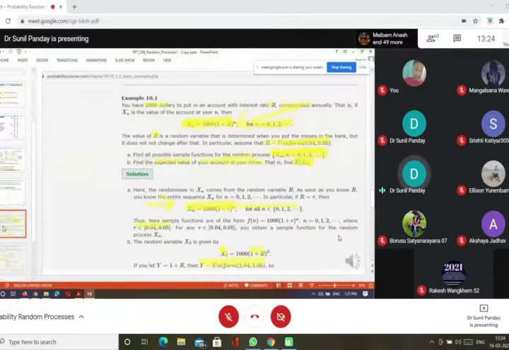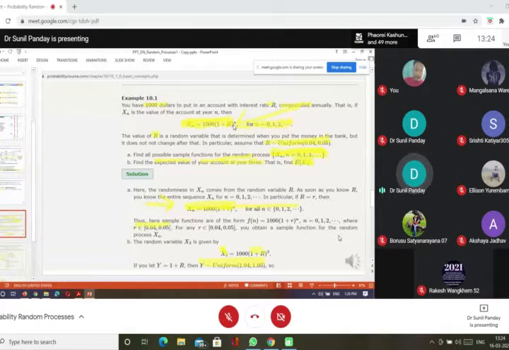So now we take one example. Say you have $100,000 to put in an account with the interest rate R compounded annually. That is, if Xn is the value of the account at the year end, then this is the formula, the compound interest is calculated like this, because this $100,000 is your investment and the interest rate is R, compounded annually. So Xn is the output you will get after n years.